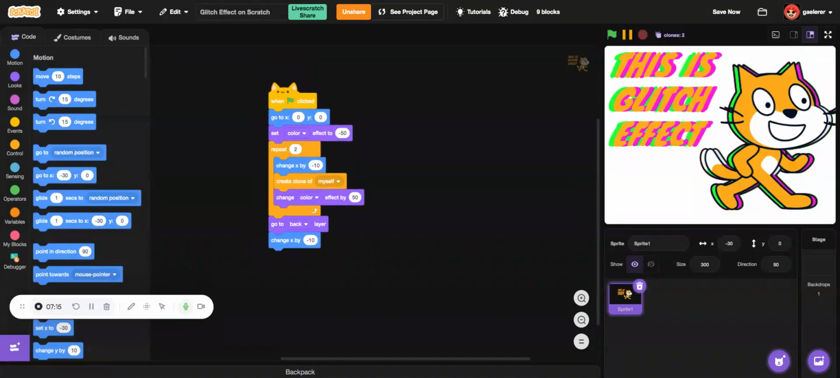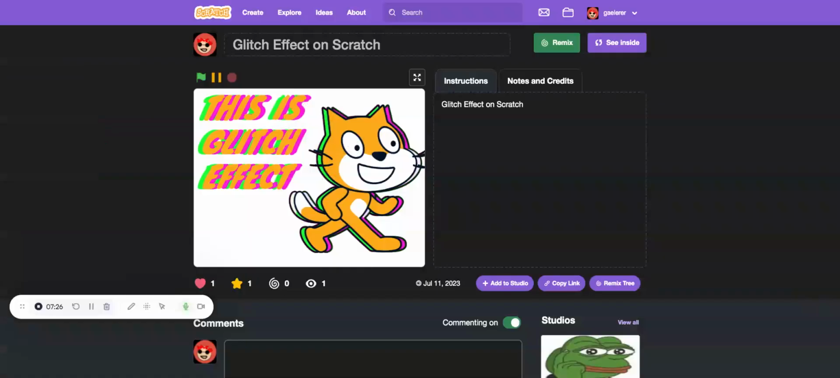Here I am again in Scratch. Well, this glitch effect is very nice, but only 9 blocks. It's much less than I thought. Well, now let's see the next one. I think it's the fade effect. So let's see it.